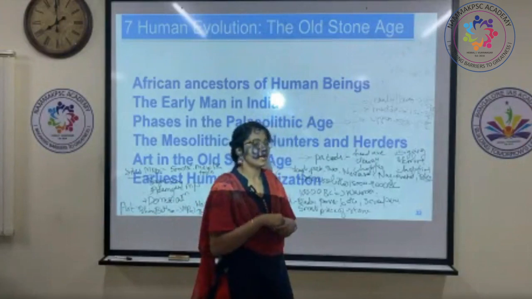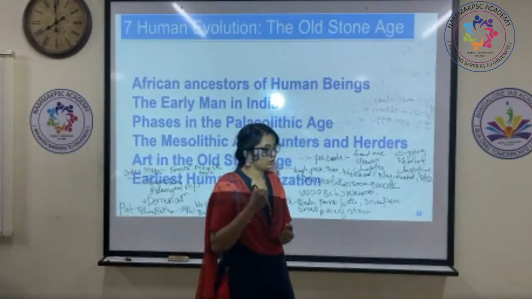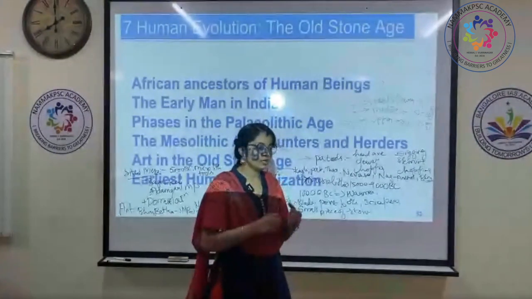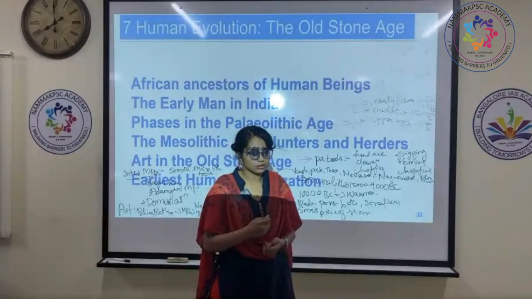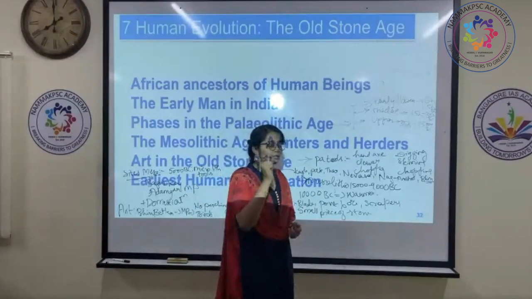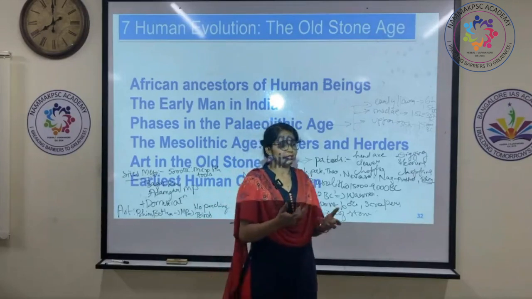What were his activities? He was a hunter, he was a gatherer. So he had to gather all his eatables. In order to hunt and gather, he used to make use of tools. Okay, and there are certain terms which are repeated. Factories. Have you heard of this?